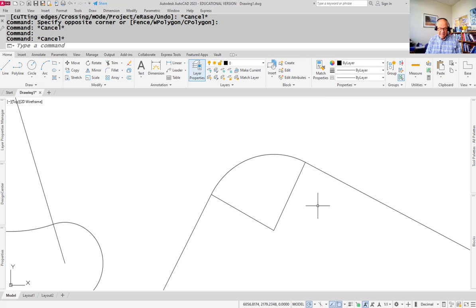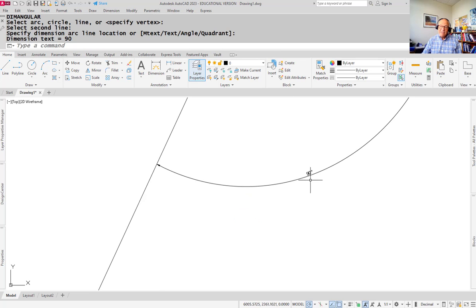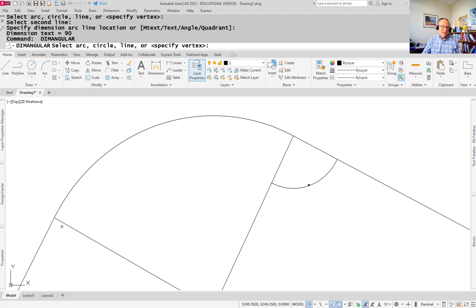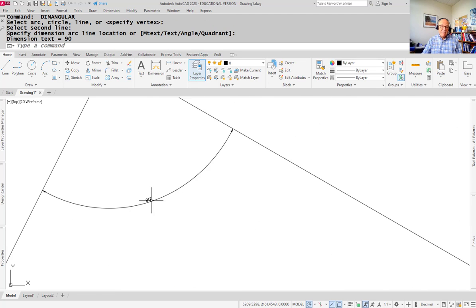That's the definition of a tangency. The key is that the line that you draw from the center of the arc must be 90 degrees to the line where the tangency occurs.